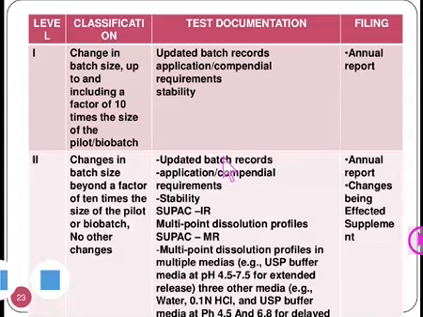So here, regarding the batch size change, the level 1 kind of change is a change in the batch size up to and including a factor of 10 times the size of the pilot or bio batch.